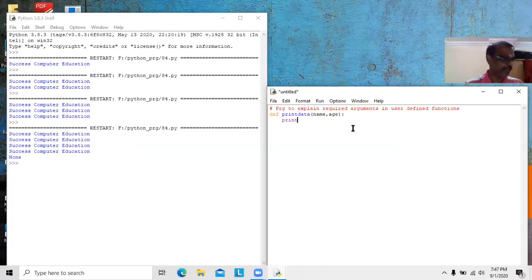So here I would like to display name, then print age. That's all. Okay, so we need function call print data. Since here two parameters are there, we have to give two arguments, Selva, comma 45. That's all. These are called required arguments.